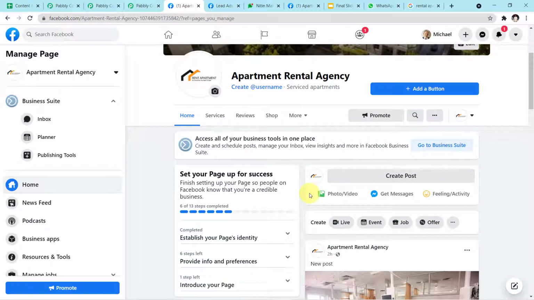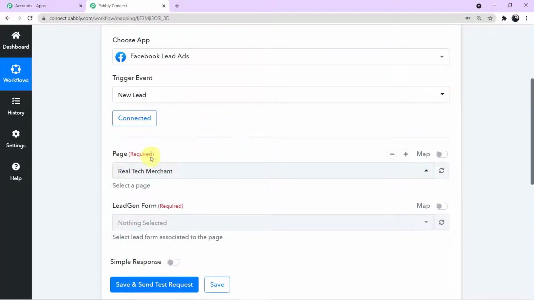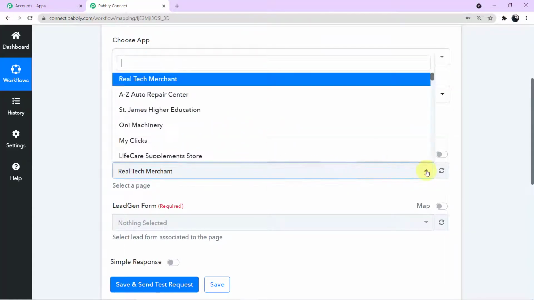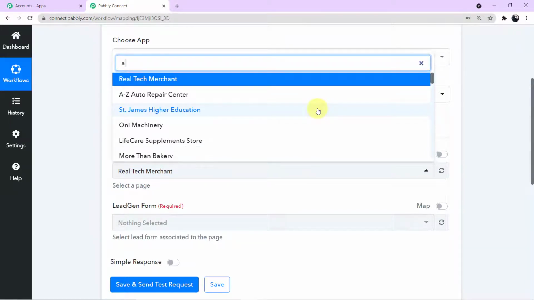I can show you the form the customers will be seeing, and I can tell you how the customer will fill up the form and how we can transfer the data of the customer into the Pabbly Connect account. But first we have to map this particular page in our Pabbly Connect account. So let me take you back to my Pabbly Connect account first. Okay guys, here we have to map the particular page. For that you have to click this arrow and search for the particular page.